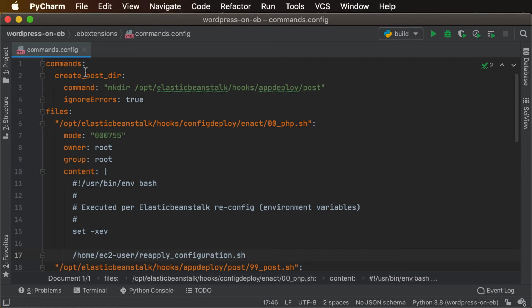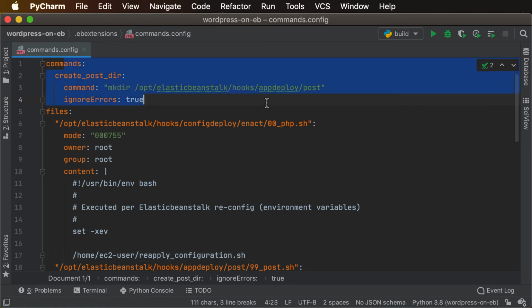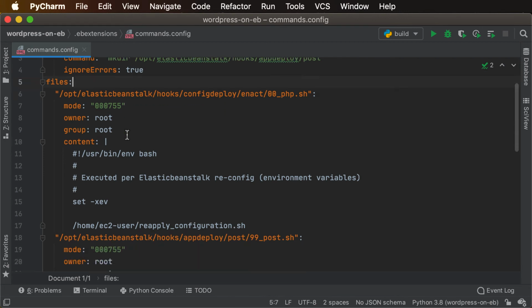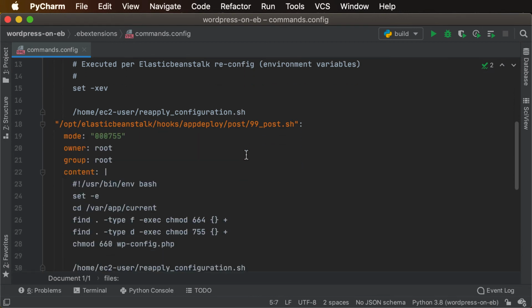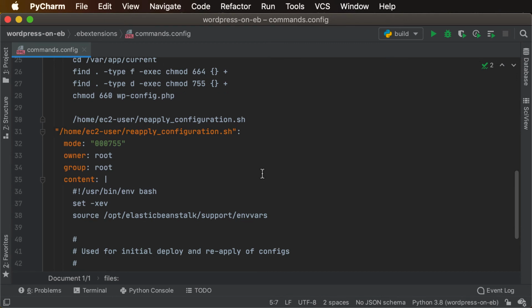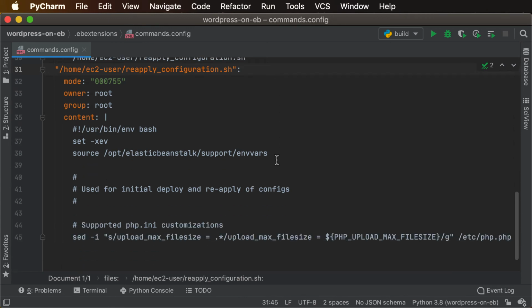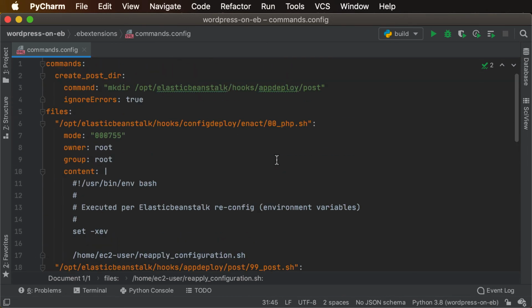And so now commands.config should end up something like where we have the commands at the top here, which is more of a personal choice, which establishes some dependent directories. And then we've got our 00 PHP INI, we've got our 99 post shell script, and then we've got a reapply configuration shell script that we reuse at various hooks, basically, that Elastic Beanstalk exposes to us.